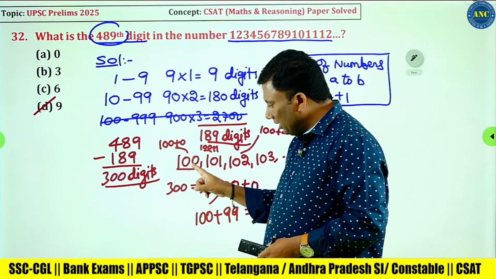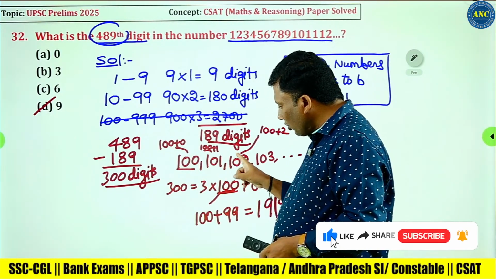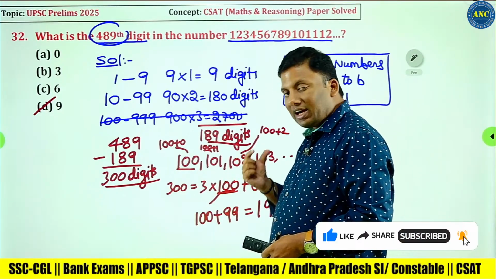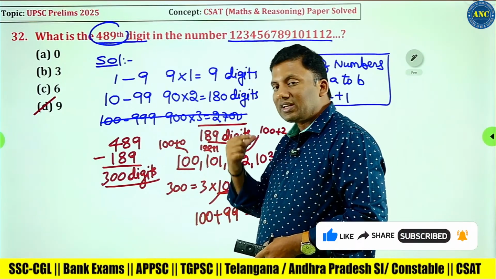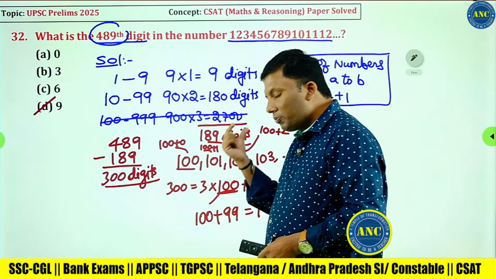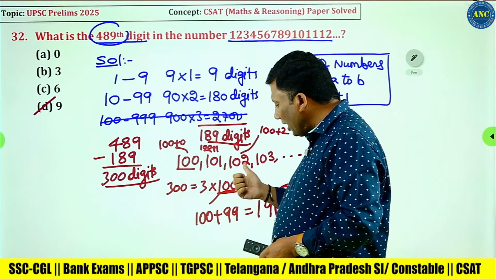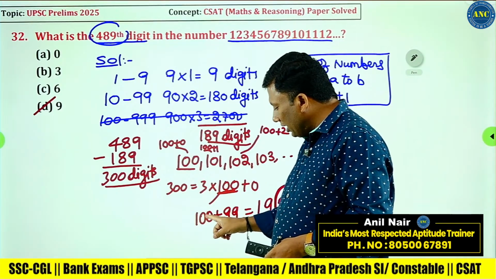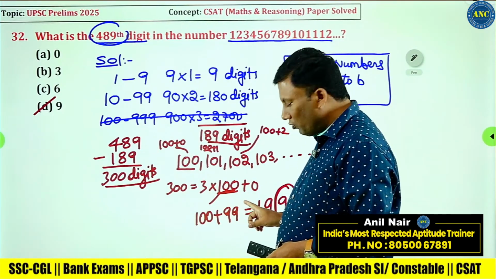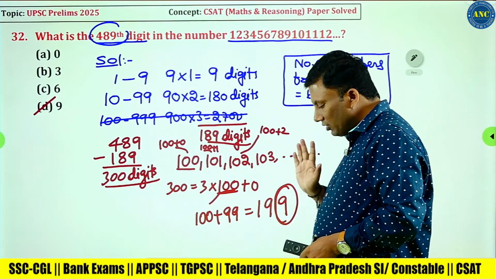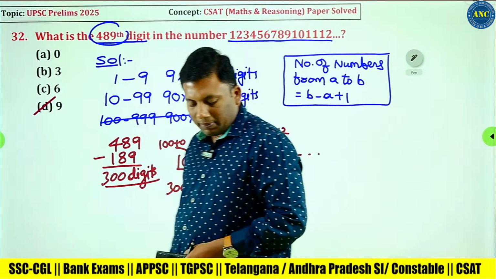After 99, every number is a group of 3 digits. 3 into 100, this is the 100th group. First group is 100 plus 0, second group is 100 plus 1, third group is 100 plus 2. The 100th group will be 100 plus 99, that is 199. No more digits should be written, so stop at 99.